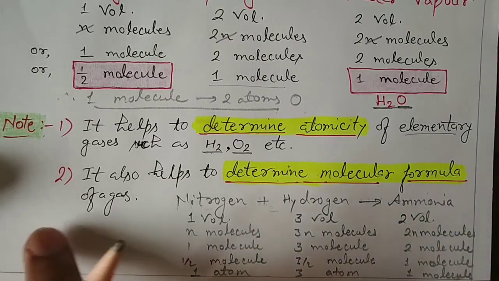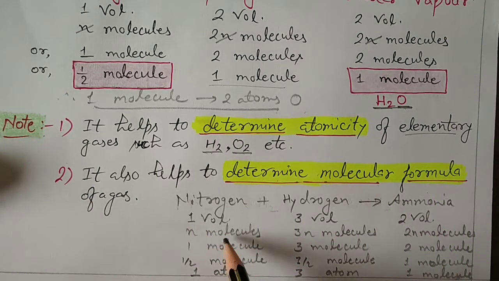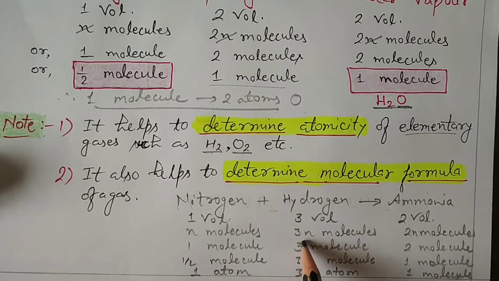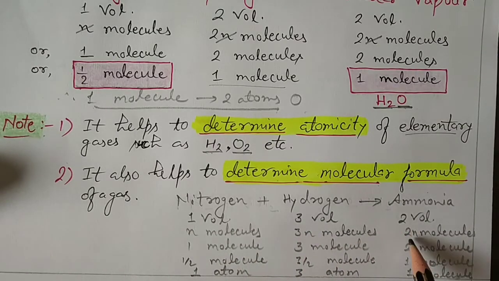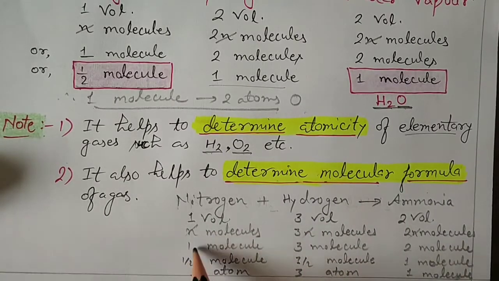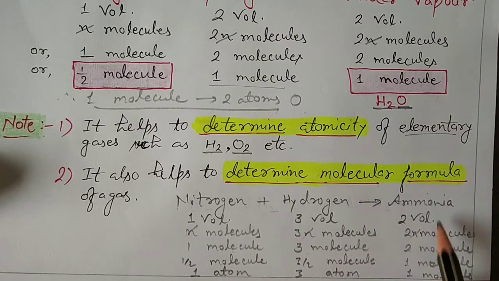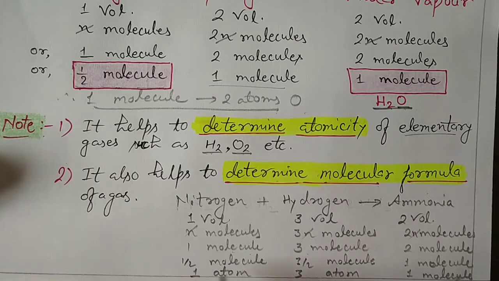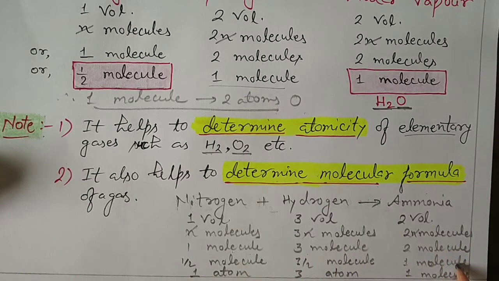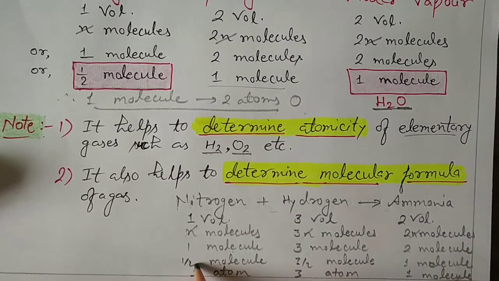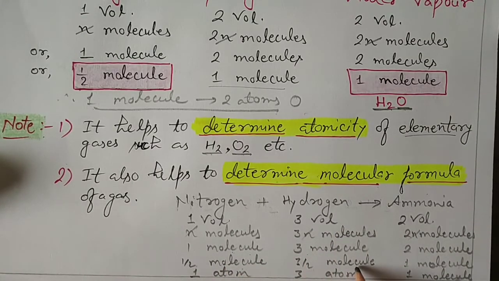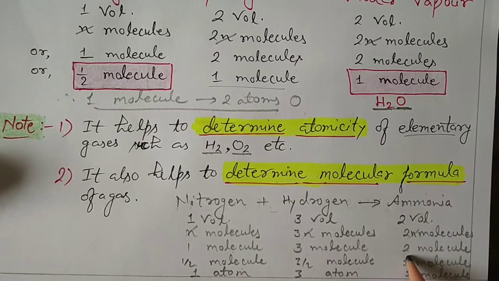I will explain by writing the equation again. If one volume has n molecules, then 3 volumes will have 3n molecules and 2 volumes will have 2n molecules. N gets cancelled everywhere, so 1 molecule of nitrogen reacts with 3 molecules of hydrogen to give 2 molecules of ammonia. If we further divide to get 1 molecule of ammonia, half molecule of nitrogen will react with 3 by 2 molecules of hydrogen, and it will give us 1 molecule of ammonia.